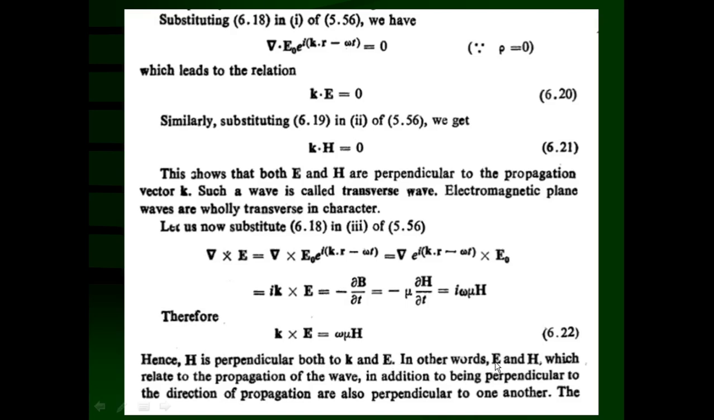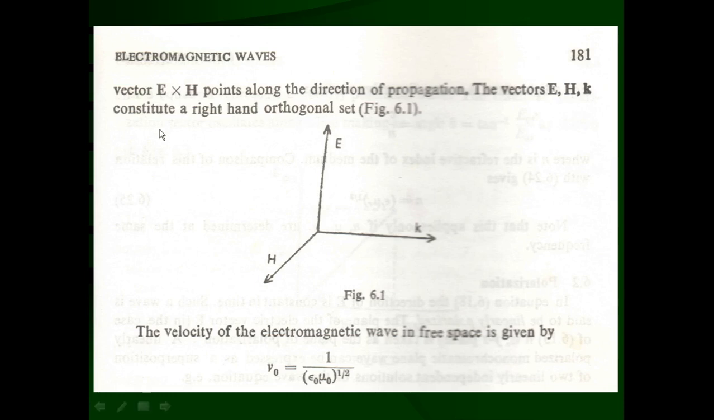In other words, E and H, which relate to the propagation of the waves, in addition to being perpendicular to the direction of propagation, are also perpendicular to each other. The vector E cross H points along the direction of propagation, and the vectors E, H and k constitute a right hand orthogonal set, figure 6.1.